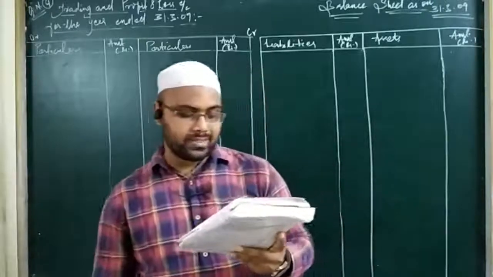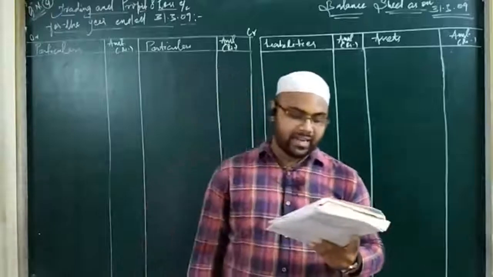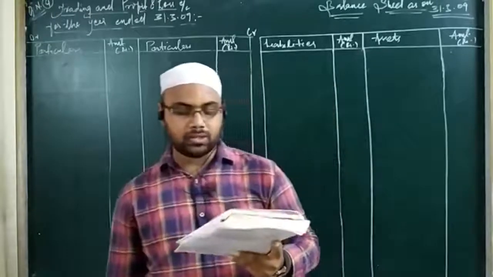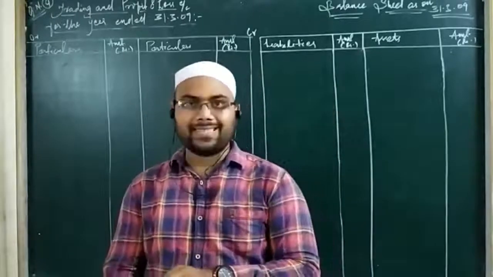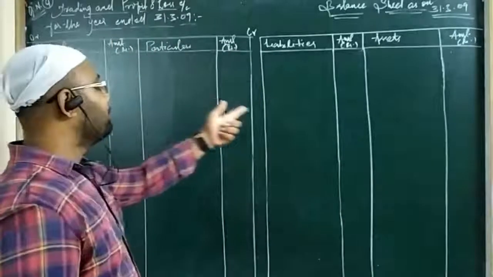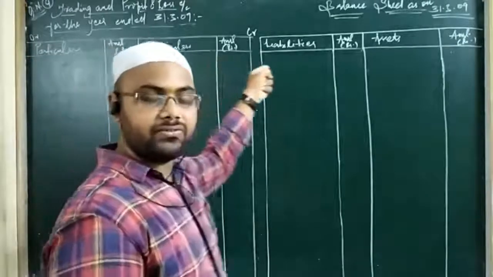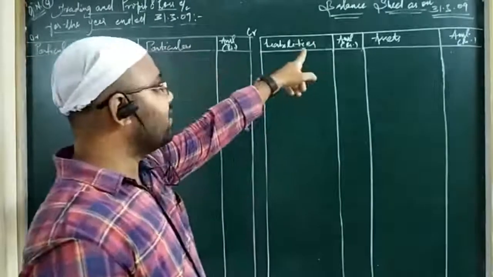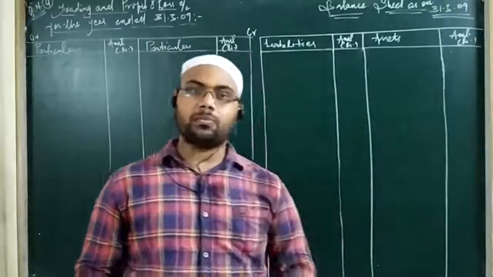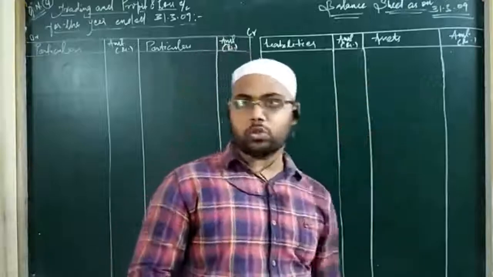So what the question says: prepare trading and profit and loss account and balance sheet from the following balances relating to the year 31st March 2009. Okay, so this is what he has asked, and we have also made the format: trading and profit and loss account, balance sheet. He has written the way it has to be written: trading and profit and loss account for the year ended 31st March 2009, and the balance sheet, the position statement that is prepared as on a fixed date, I have written as balance sheet as on 31st March 2009.